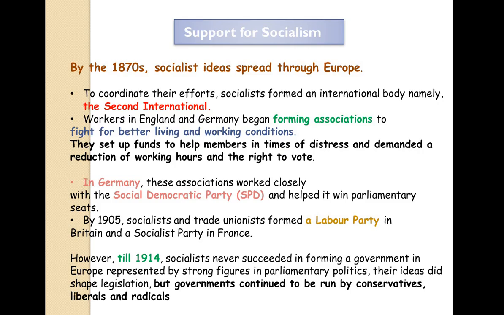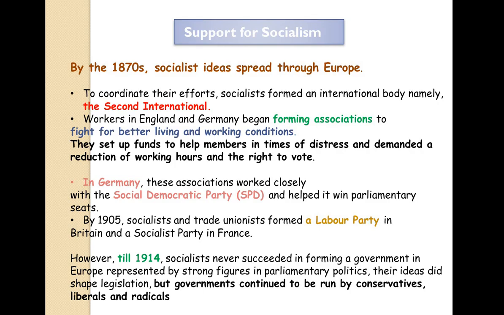However, till 1914, socialists never succeeded in forming a government, though they tried their level best to work closely with the government parties. Especially in Europe, they did not succeed in forming a government represented by strong figures in parliamentary politics. Their ideas did not shape legislation, which means that some of the ideas were not tuned for judiciary and legislation. It couldn't be implemented simply because it was not possible.